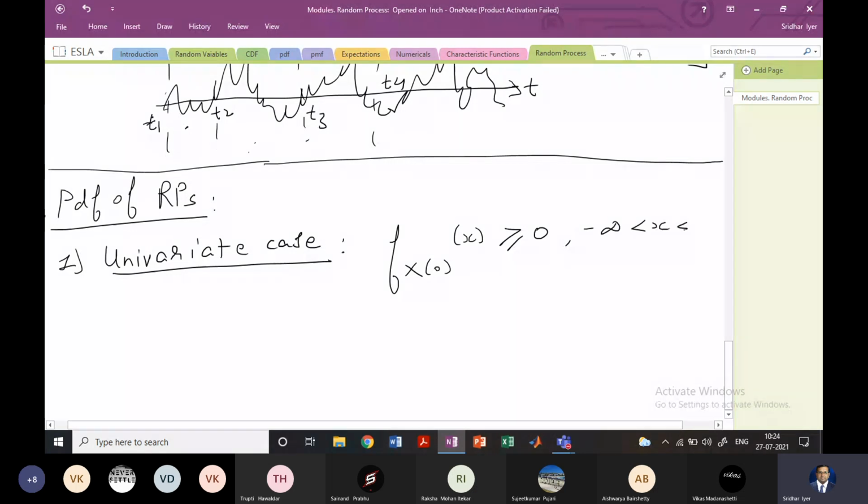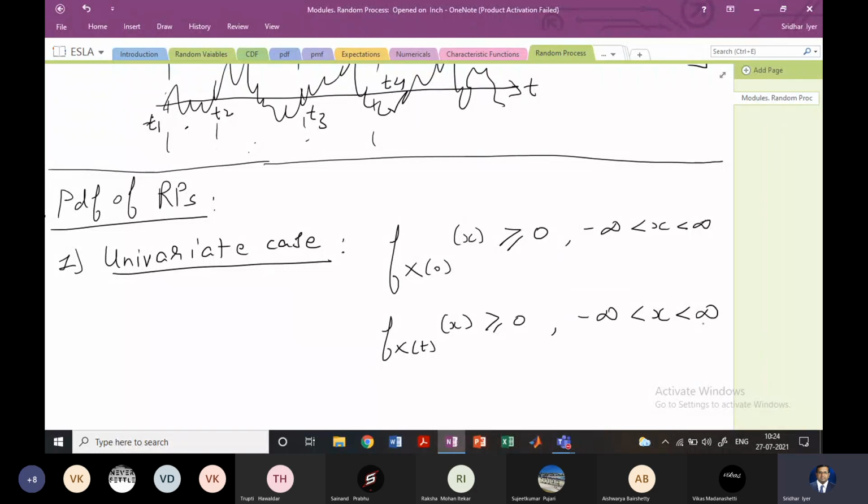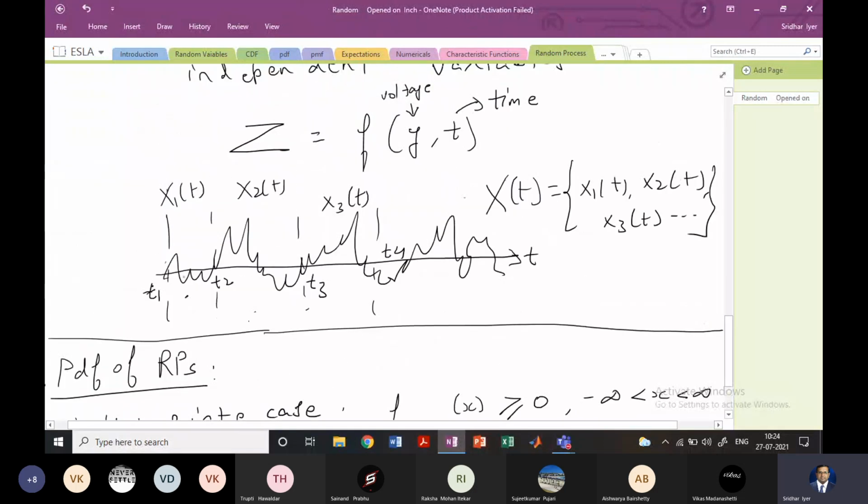Let me write the next step. You can also write this as fX(t) of x greater than or equal to 0 for negative infinity less than x less than infinity. So what do these two equations mean? The first equation means that whatever sample you are taking from the collection, let's try to understand this wording. You can see in this graph that this is a collection, and we can take samples.